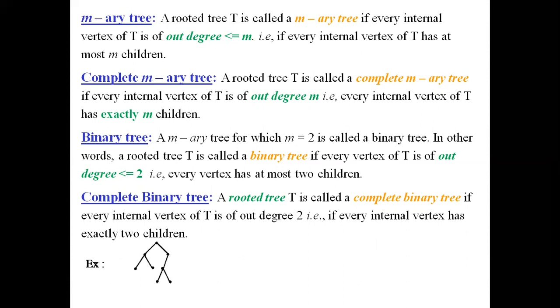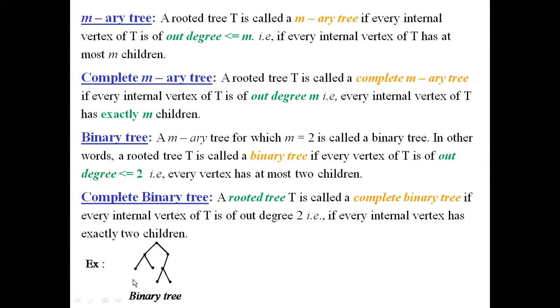Say, for example, we observe this tree here, which is a binary tree. We observe that the out degree of the leaves here is equal to 0 and this internal vertex has out degree equal to 1. We observe the out degree of every vertex is less than or equal to 2.